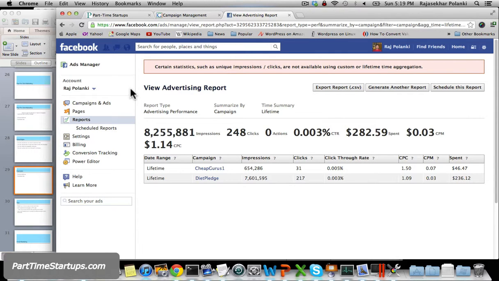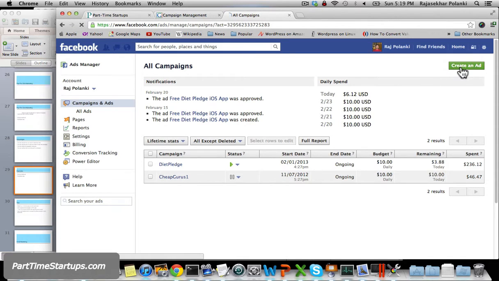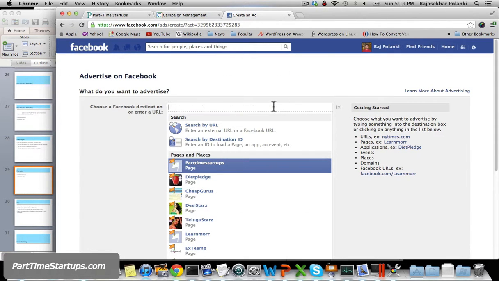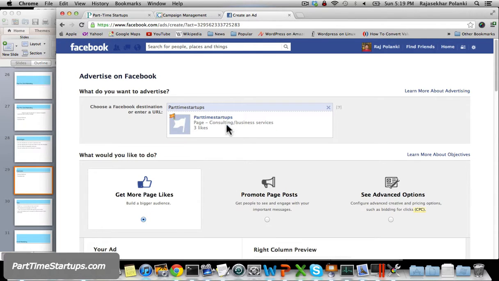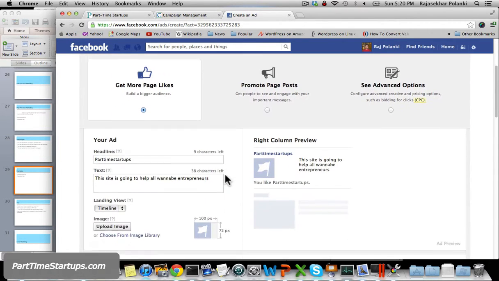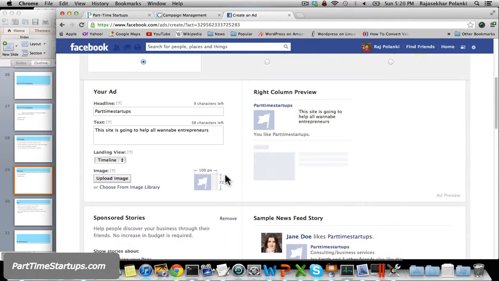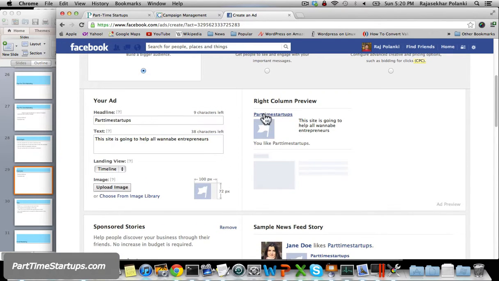improvements. So if I have to create a new advertisement, I can create an ad, and even here I can start with, let's say I want to advertise my page. So instead of a website, when someone clicks, I want them to go to my Facebook page. For that, it gives me two options. You can have a sponsored ad on the right side like this. It's going to look like this.